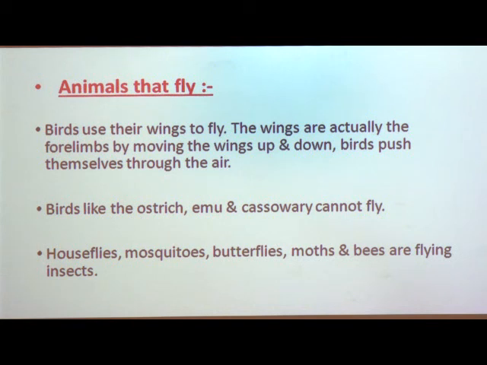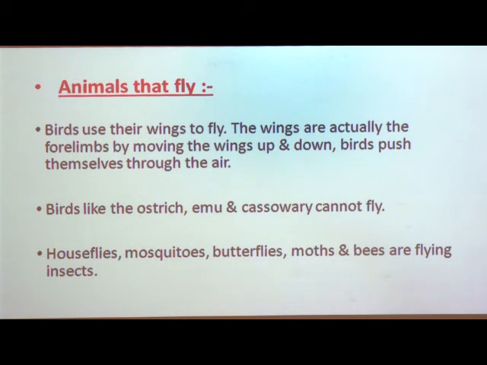As well, birds push themselves through the air. Also the bodies of birds are small. If you see a sparrow, its body is very small and light in weight, which makes it easy for them to fly.